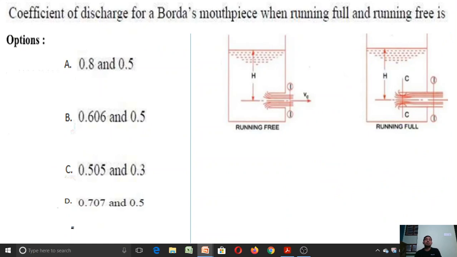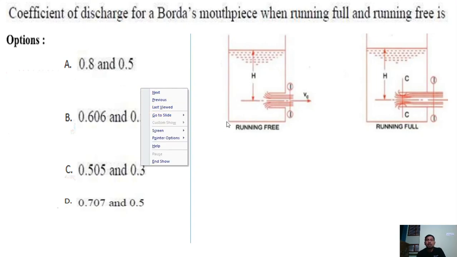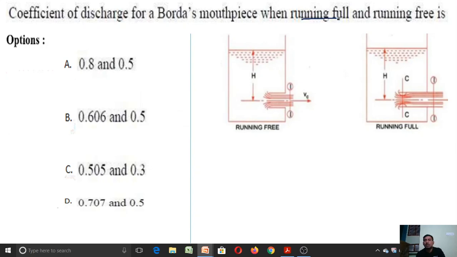So let us discuss one more question. It is a simple question. The coefficient of discharge for Borda's mouthpiece when running full and running free. Running full and running free.